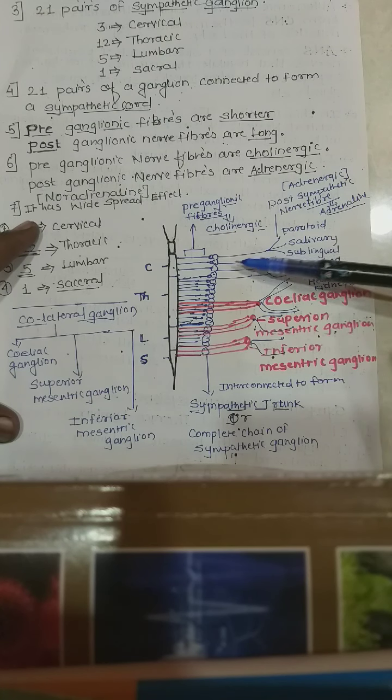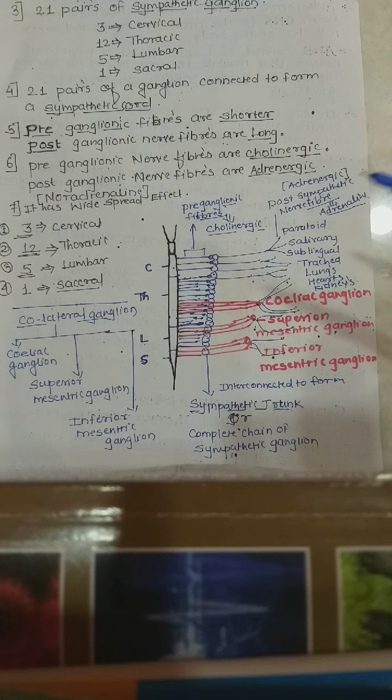They are called post-sympathetic nerve fibers, and they are connected to various parts like the salivary region. You know that in the salivary region there are 3 glands: the parotid, sublingual and submandibular. Followed by this, they are also connected to the trachea, lungs, heart, kidneys, all these organs. So the post-sympathetic nerve fibers are longer and widely spread.